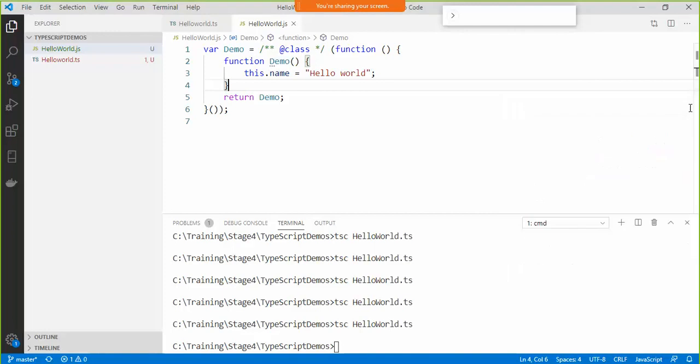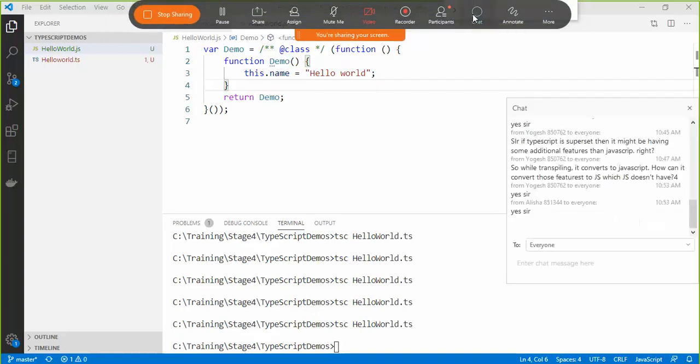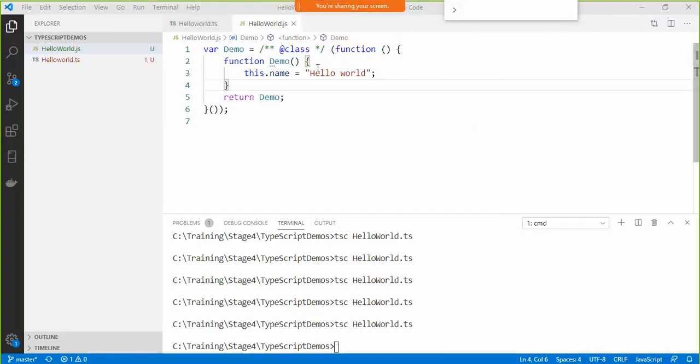If you are familiar with JavaScript, you might also be familiar with closures. I don't know whether it was there in your JavaScript syllabus or not. Closures allow you to create private variables for a particular function, and in order to do that you create one function inside another function.